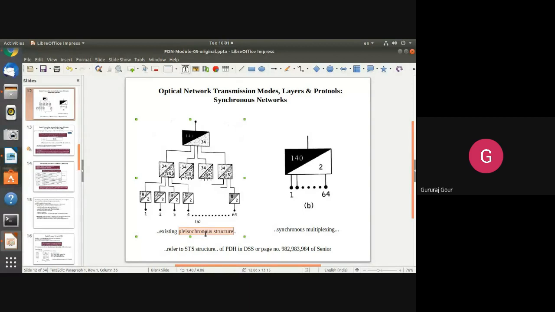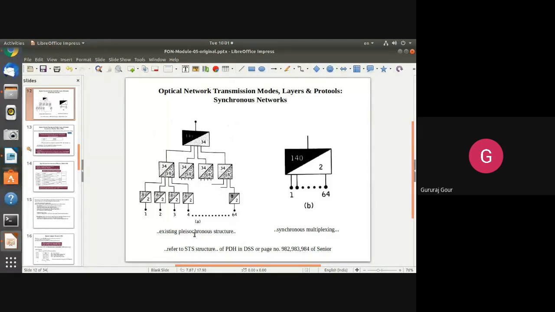Means this allocation of time, even though static, has an allocation instance that differs by a slight amount. That is known as plesiochronous.